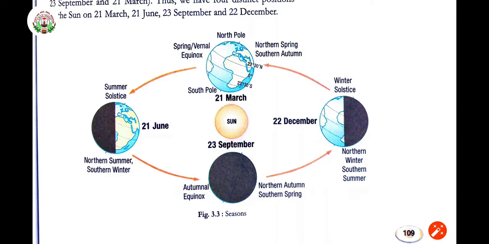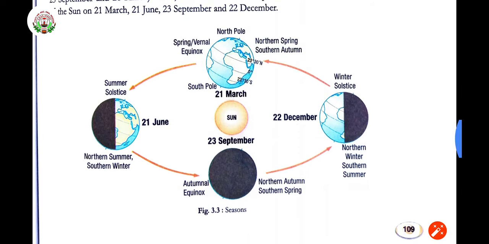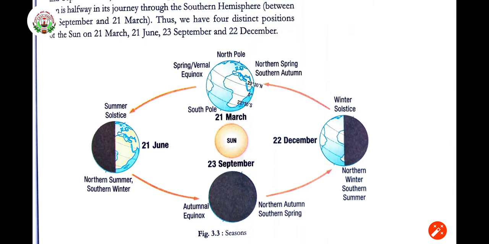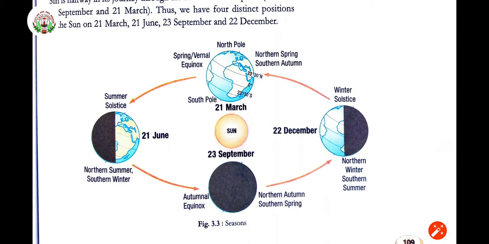In the northern part on 21st March, it is spring equinox, and in the southern part it is autumn equinox. Right? Winter and summer solstice is there. In this manner, these four days are being taken in different positions of the sun.